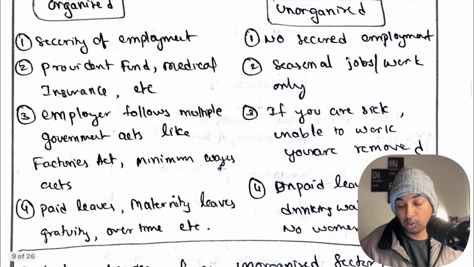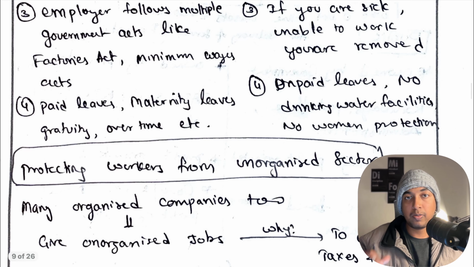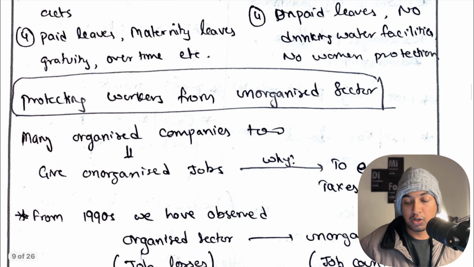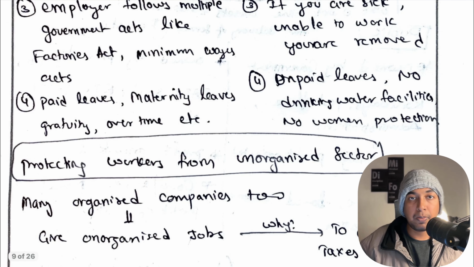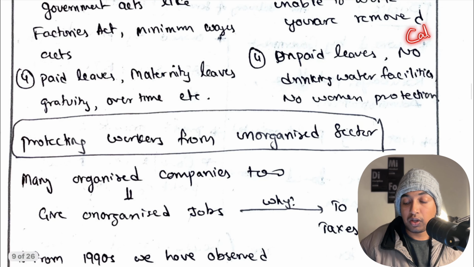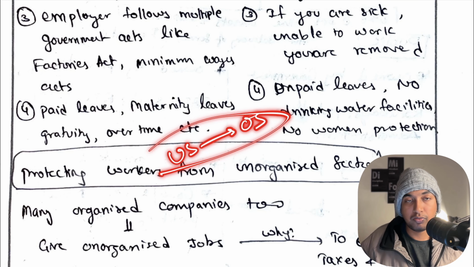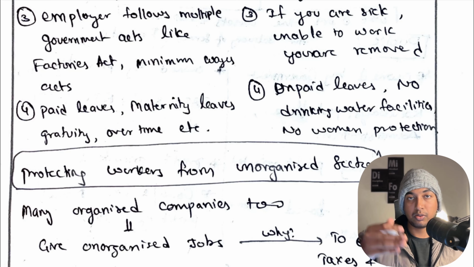See, the unorganized sector is not good for India, right? Not only for India, for any developing economy, the unorganized sector should be in low numbers, right? It should not be high. If the unorganized sector is high, then people will be suffering a lot. If they are suffering a lot, you cannot even calculate their revenue, because everything will be operating in black. That is a big problem. So any developing country, even India, should move from the unorganized sector to the organized sector, right? People from the unorganized sector have to move to the organized sector.